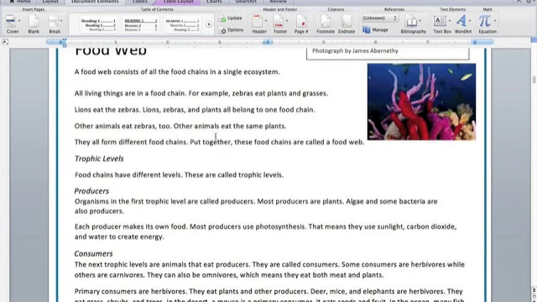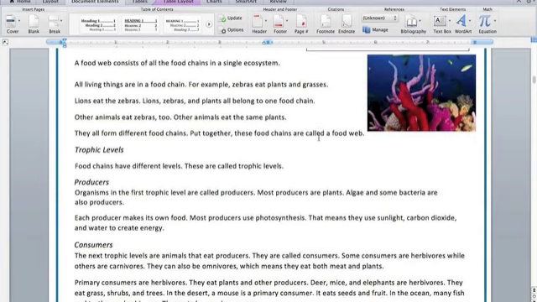Let's stop here for a second. What is a food web? We know that a food chain is when a lion eats a zebra and the zebra eats the grass. That's a food chain. What's a food web? I'll give you a few seconds to answer and then we'll move on. Great. So by reading and rereading, we might be able to figure out that a food web is a combination of many different food chains. Let's move on.